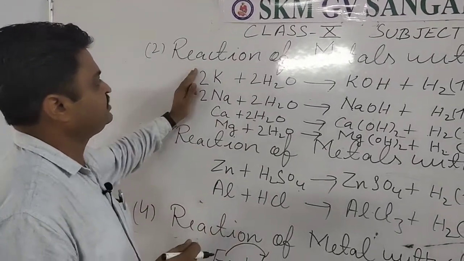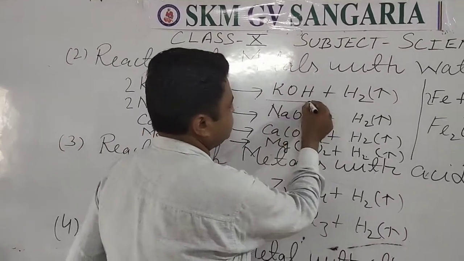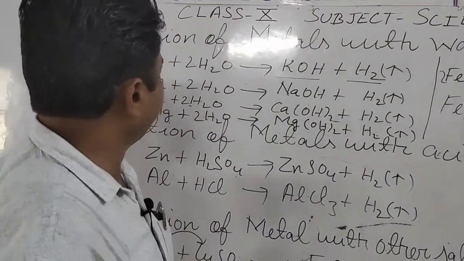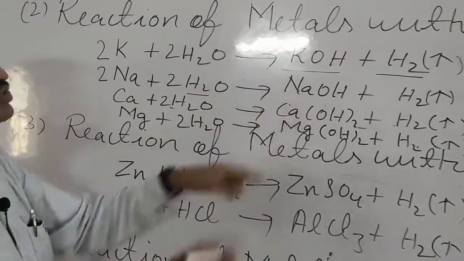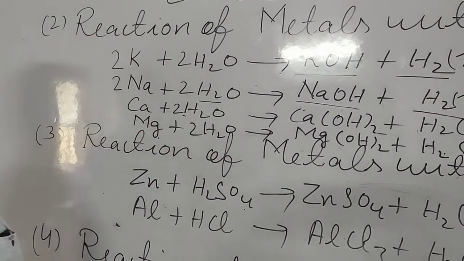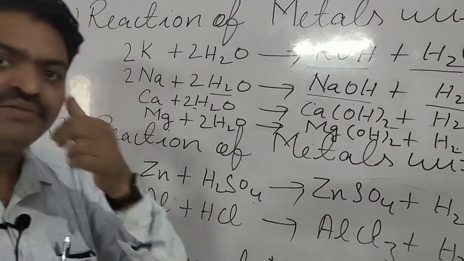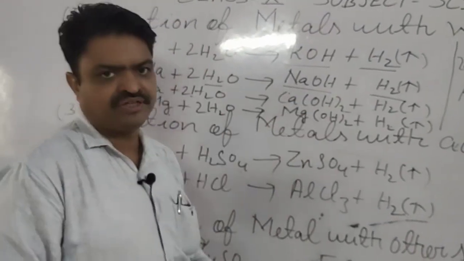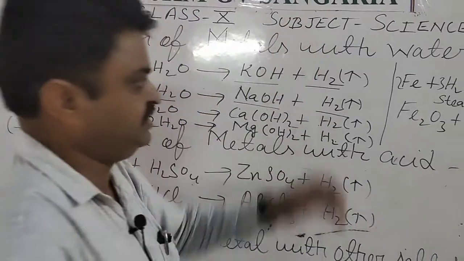When potassium is reacted with water, what does it form? It forms potassium hydroxide, and hydrogen gas is released in this reaction. Likewise, when sodium is reacted with water, it forms sodium hydroxide, and hydrogen gas is released. Calcium and magnesium also react with water, and what do they form, students? They form calcium hydroxide and magnesium hydroxide, and in this process they also release hydrogen gas.